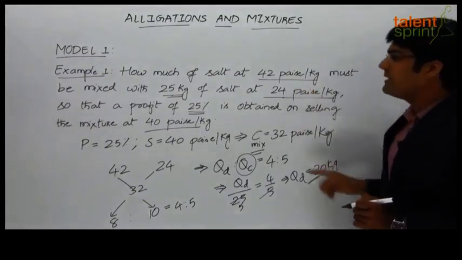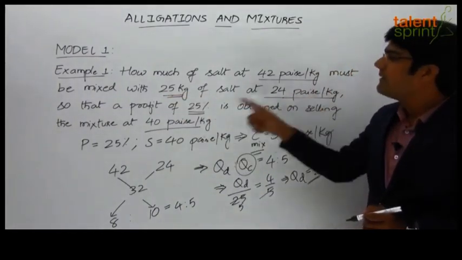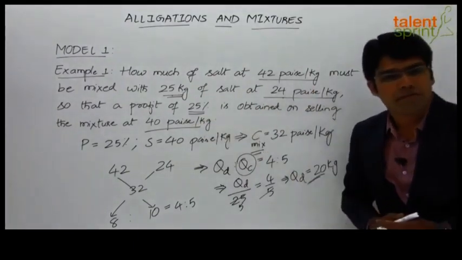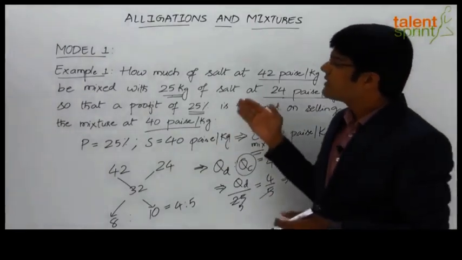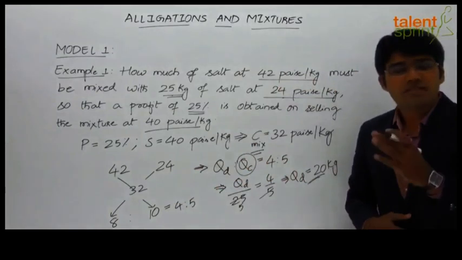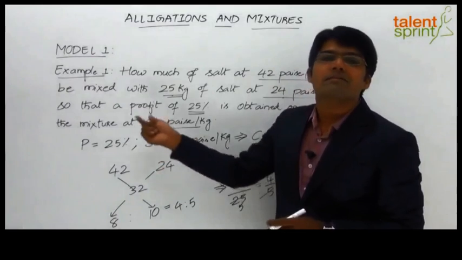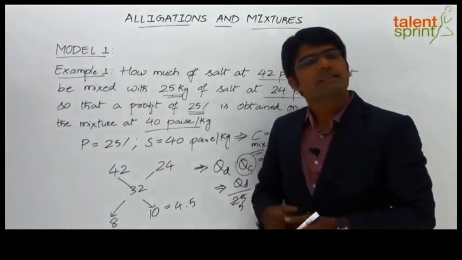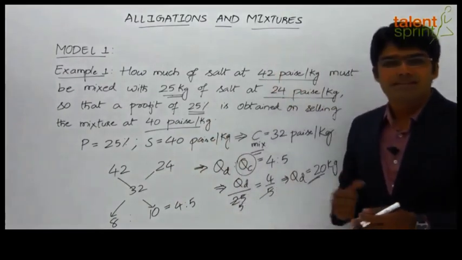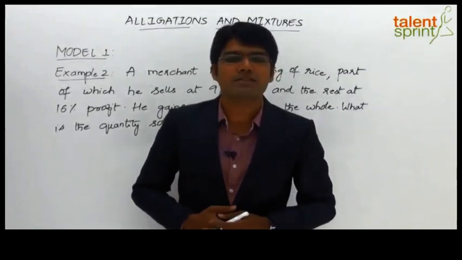So this when mixed with 25 kg of salt, which is at 24 paisa per kg, we get the given mixture, which is sold at 40 paisa per kg to obtain a profit of 25%. So this is how we can solve the questions based on mixtures using the alligation rule as shown here. Please note that this question can also be answered by using the equation that we have discussed in the introduction part. So either you can use the equation or the pictorial representation of the alligation rule to get the required answer. Let us now take the second example from model 1 of alligations or mixtures.